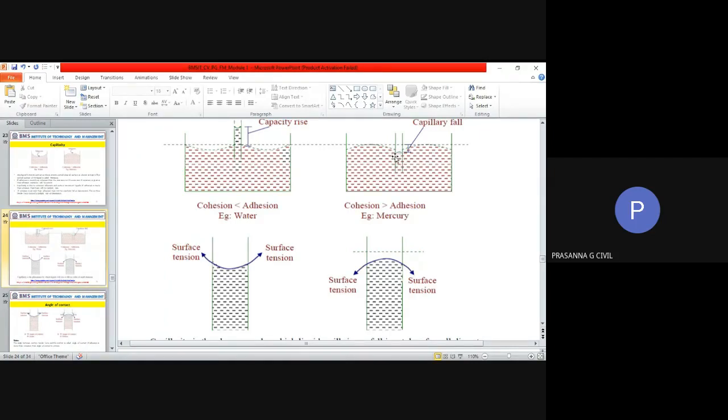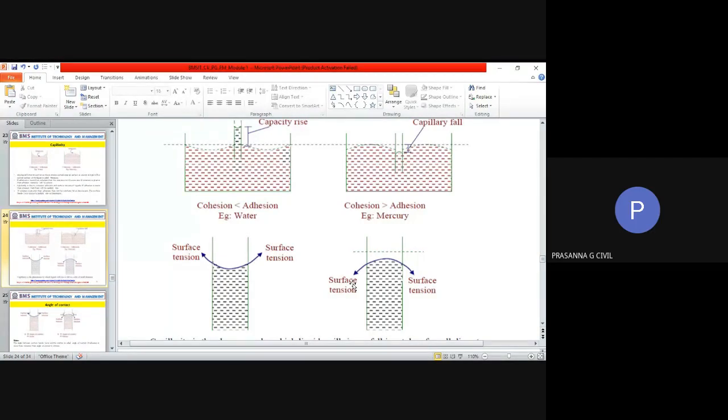That is because of the heavy cohesive force compared to the adhesive force. Example is mercury. You have surface tension in the downward direction like this. So I hope you have understood adhesion or adhesive force, cohesion, cohesive force, surface tension between the contact surface of liquid and air or liquid and liquid when they are immiscible, and the surface is stretched like a membrane under tension.